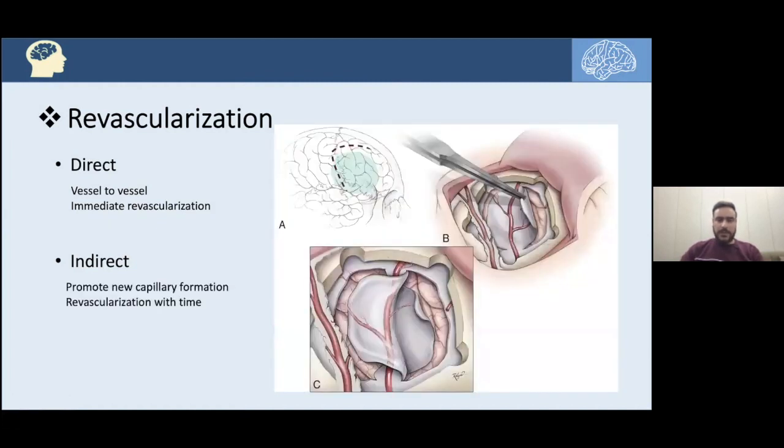Or the indirect bypass, in which we are taking a scalp artery, for example, the superficial temporal artery or the occipital artery, and putting it on the surface of the brain, covering it with the dura mater or muscle fibers, or even an omental graft, and that will promote new capillary formation and collateral circulation that should eventually supply the brain. The idea about indirect bypass is that it revascularizes with time. So the direct bypass gives immediate revascularization, while the indirect needs more time.